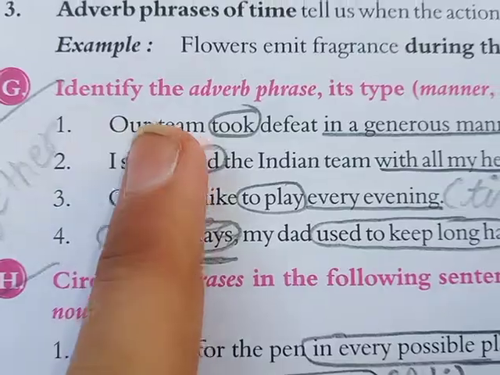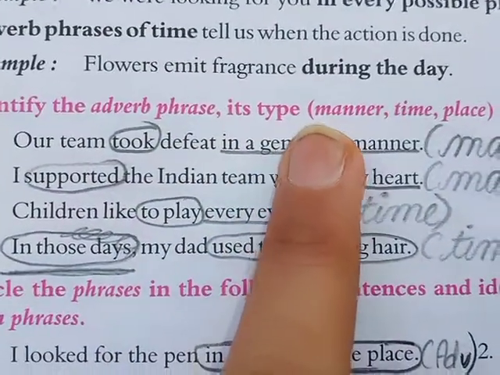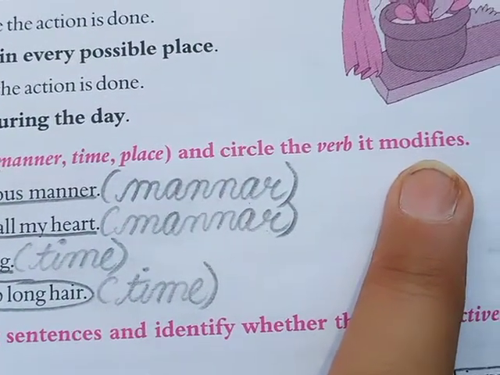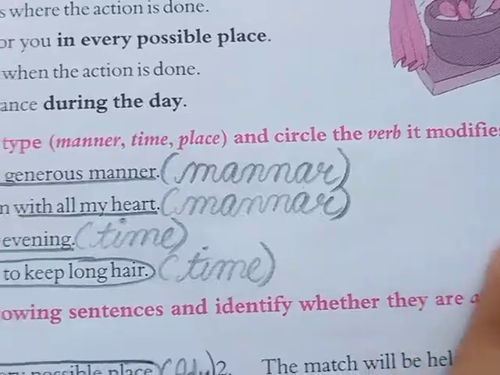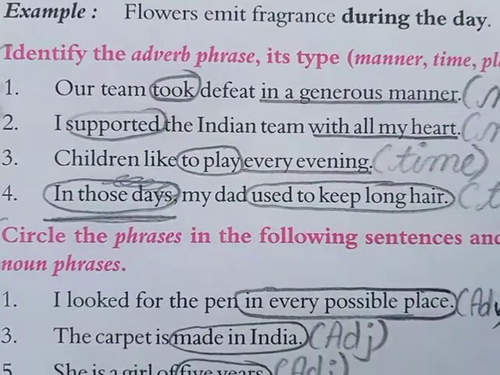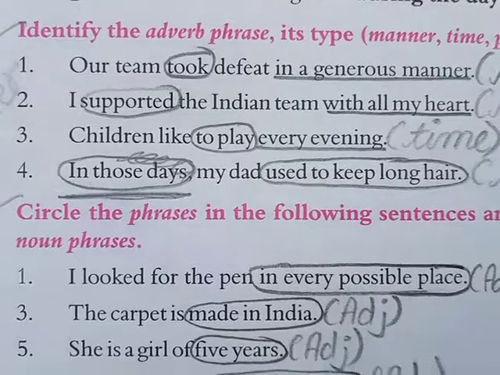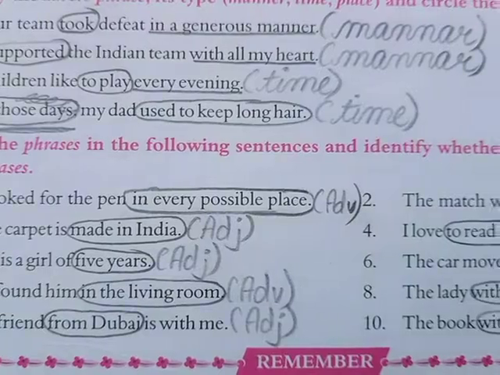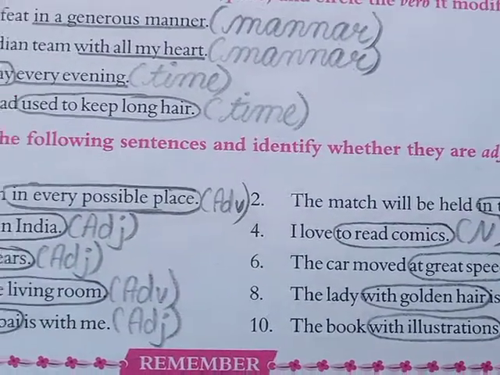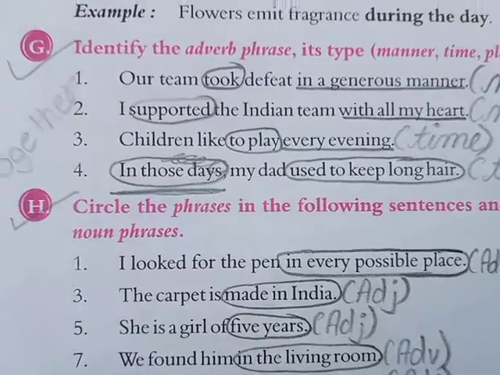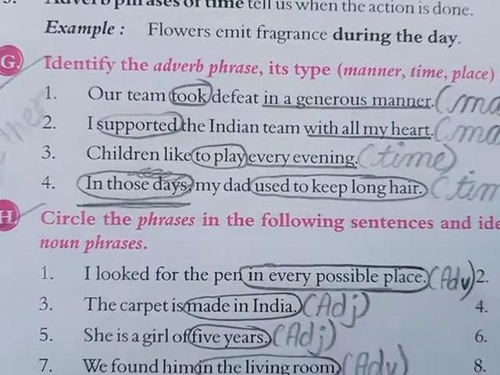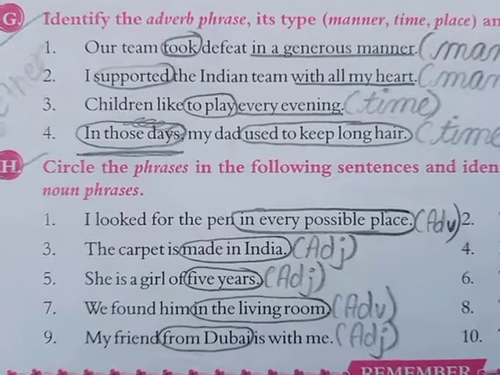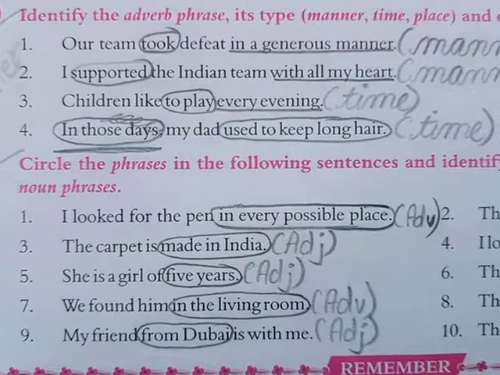Exercise is there. Identify the adverb phrase first, its type, manner, time or place, and circle the verb it modifies. So, this is the exercise. As you can see, you can also write in the notebook. Next is the mixed exercise. We'll do it once again in the classroom also. Now after this, I will give you a quick recall of this exercise, and that also you can write down in your notebook and revise at home properly. Okay, thank you.